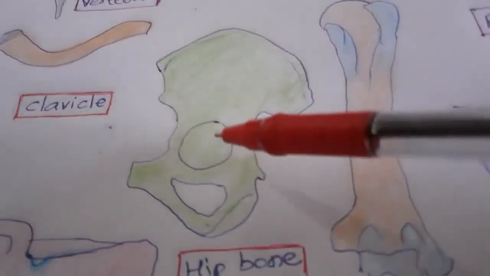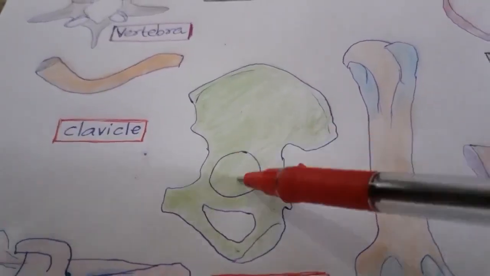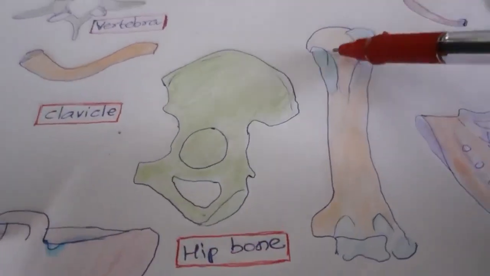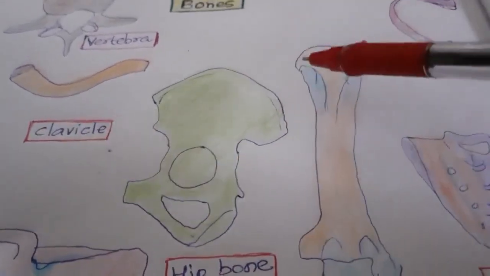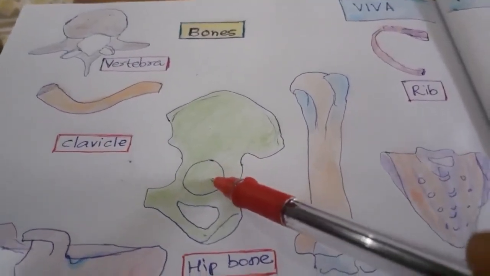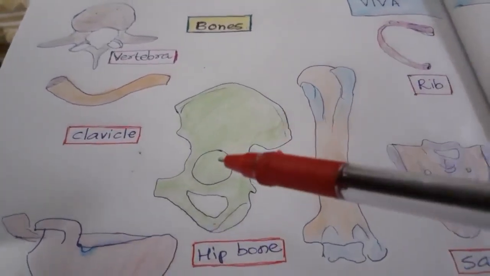Now the examiner will ask what type of joint the acetabulum and the head of femur form. It is a ball and socket variety of synovial joint. Where else can you get it? In the case of the shoulder joint.